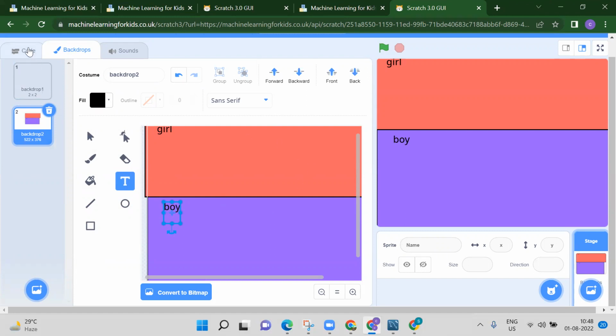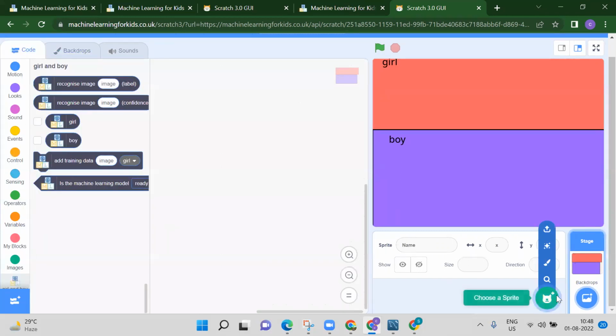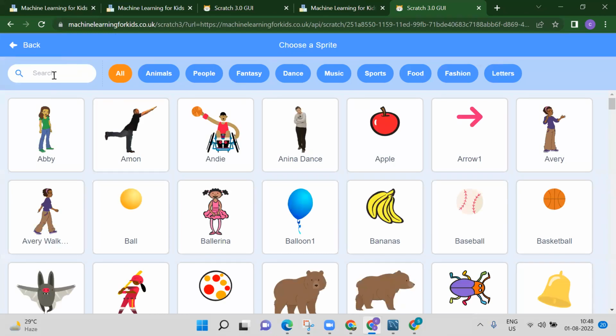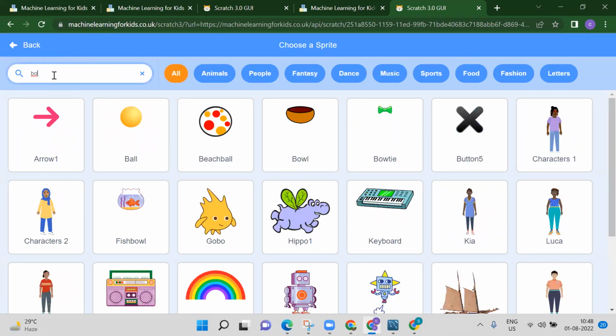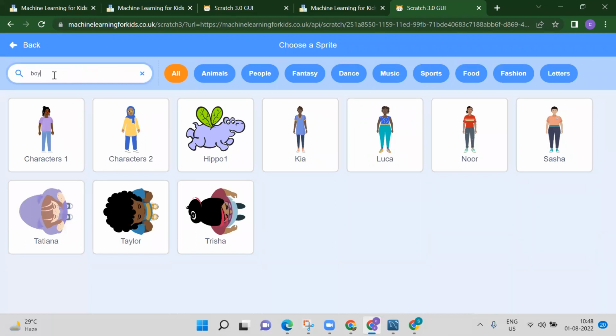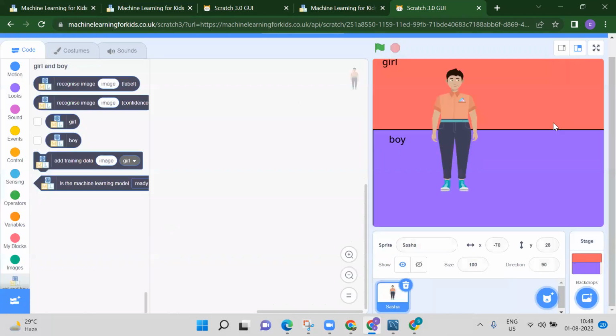After that we have to add some sprite which is girl and boy. So click on choose a sprite, search for boy. So who is boy here? See this one. Now for this boy, we have to add a costume. So how we will add the costume? We can make this boy size as 20 because now this is perfect. We want to put our boy at 0, 0 position.